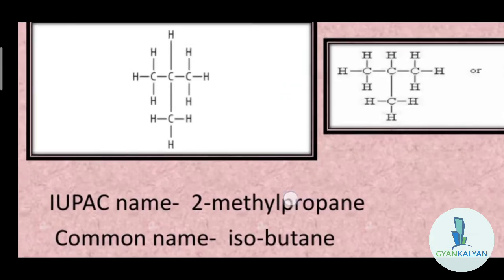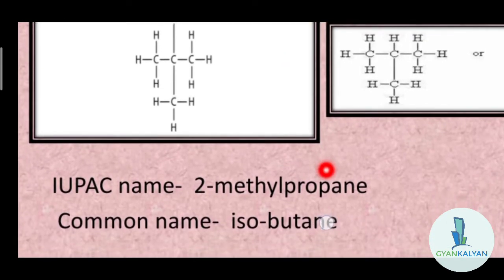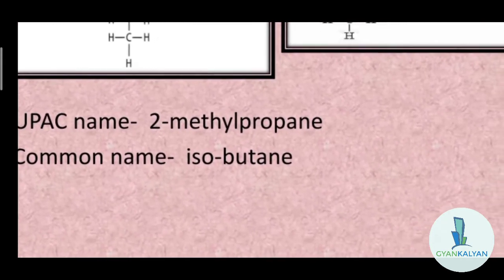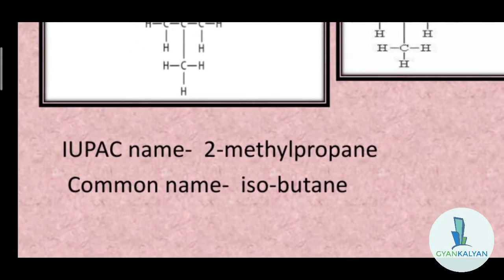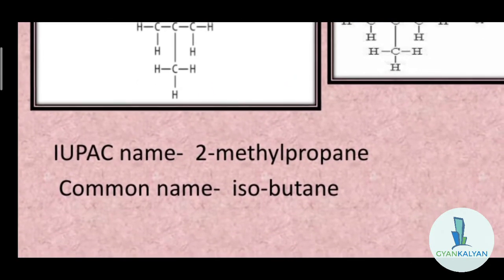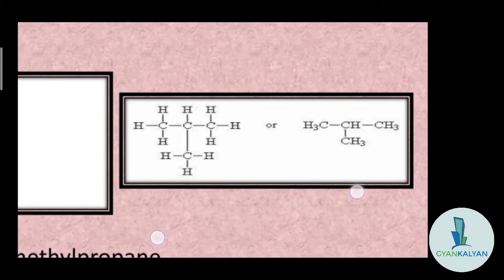Okay, the position of the alkyl group and the number of carbon atom. Now see, there is a common name: it is isobutane. So the common name of the structure is isobutane.